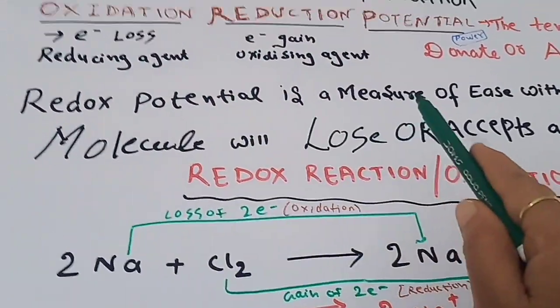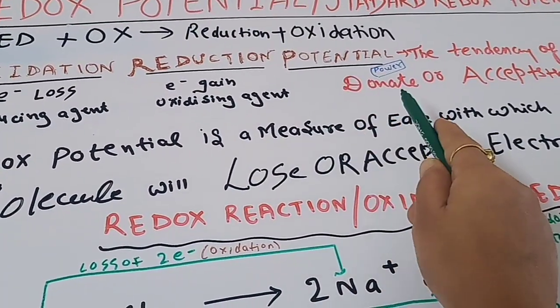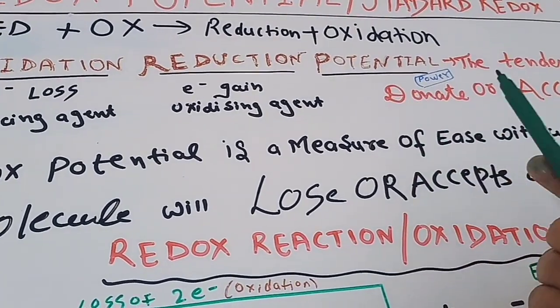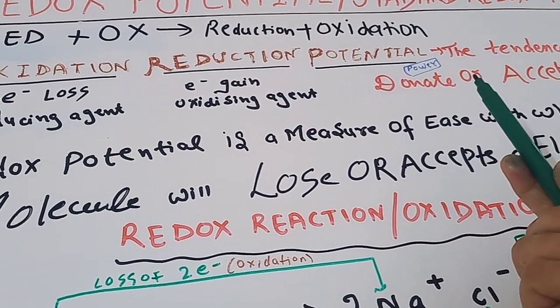What is the meaning of potential? Potential is something like power, how much power or strength someone has.